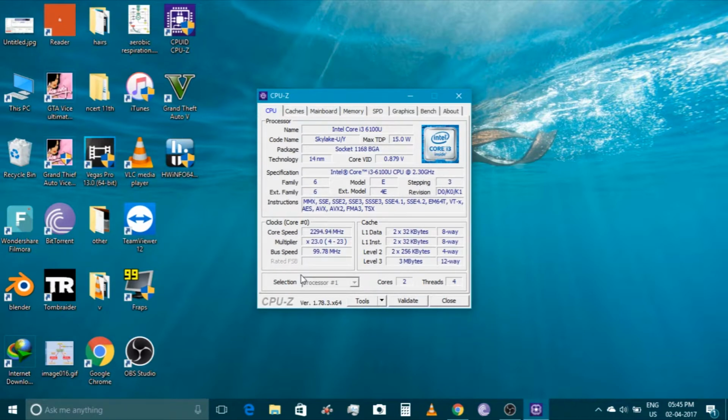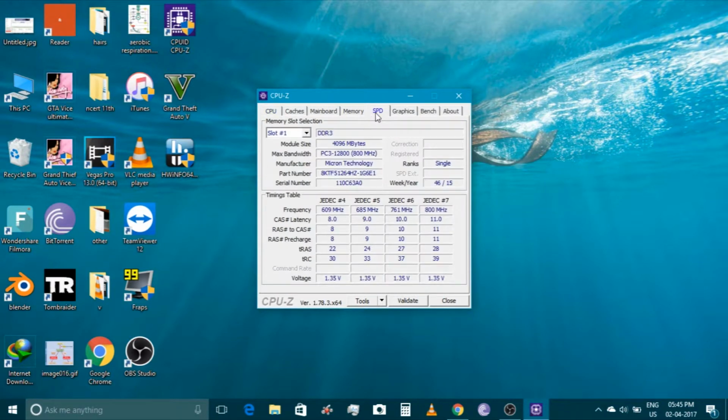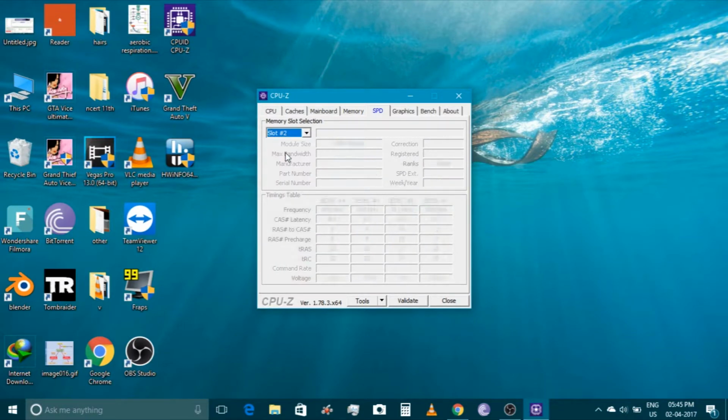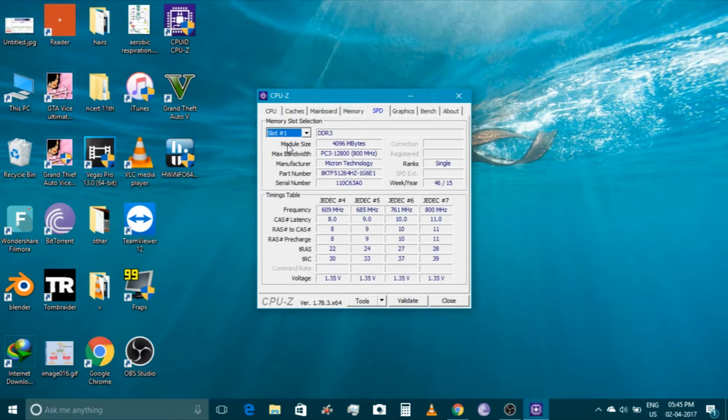You can just open the software, hit the SPD tab, Serial Presence Detect of course, and there you find the slot number. So slot number 1 and 2 have nothing here of course, for this moment of time, so the value is nil, and for slot 1 these are all the values.